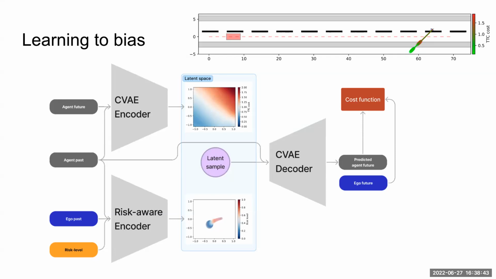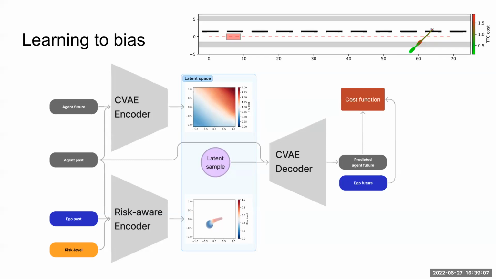And the upper right corner of the latent space is high cost, is walking slow. What we do in a second time is fix that CVAE and train a risk-aware encoder to bias the latent space distribution predicted by that encoder, such that the decoder would decode dangerous trajectories as the output.